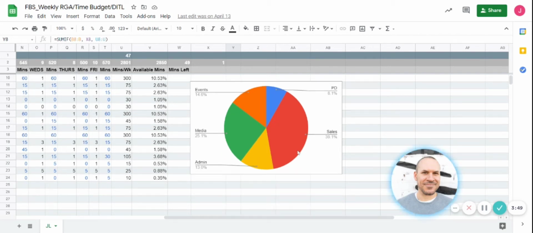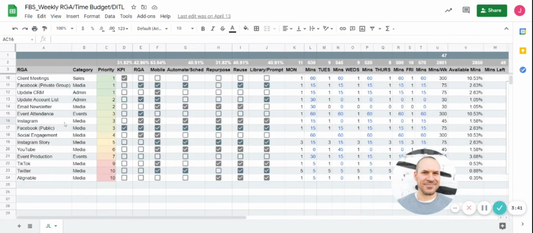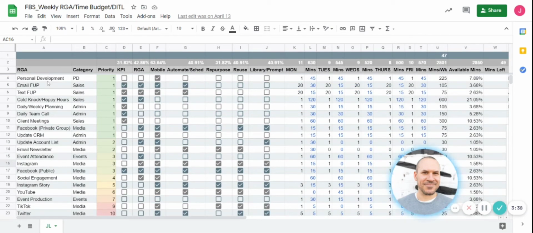We want a meaningful part of your time to be personal development, and obviously, our job is to make sales. So this is where that's represented. These are the different activities, and they're in priority order. If you only had a certain amount of time in the day, I would say focus on these ones, or create your own priorities and we can work on those together.